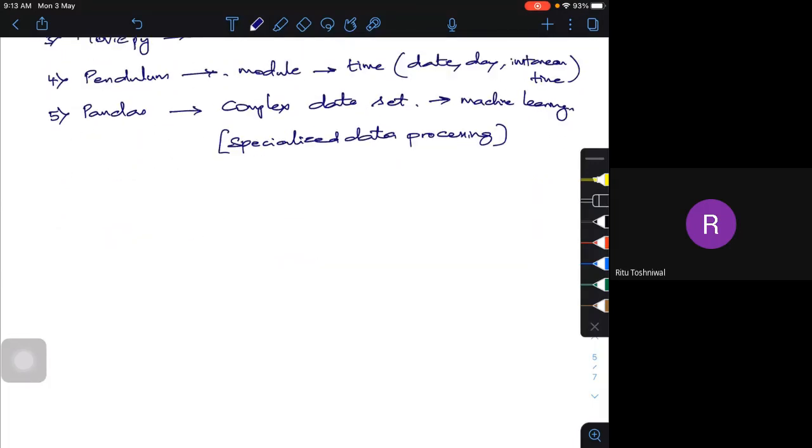So PyQt. This is one more package. We all deal with GUIs. So this is the package used to build graphic user interfaces. You know that Qt, if you are working on a Linux machine, they ask you Qt4, Qt3, Qt5 and all.